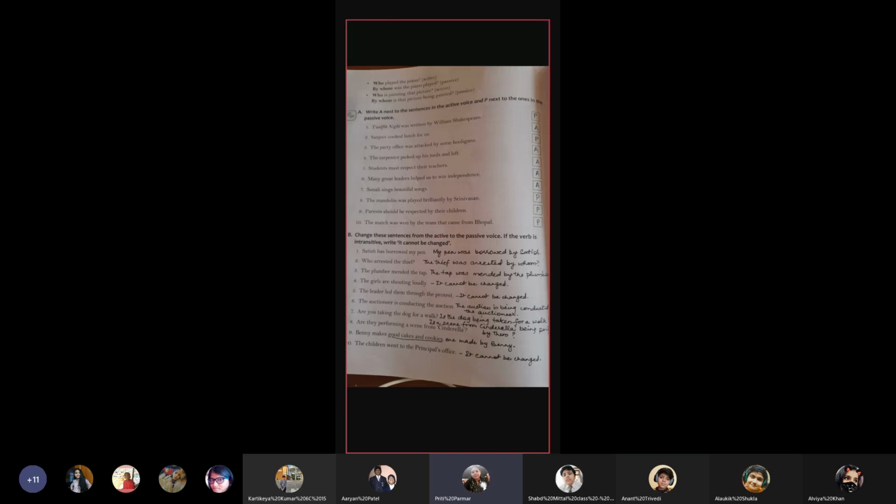Change these sentences. Please don't put on your mics. Change these sentences from active to the passive voice. If the verb is intransitive, it cannot be changed. So number one, Satish has borrowed my pen. Answer, my pen was borrowed by Satish.